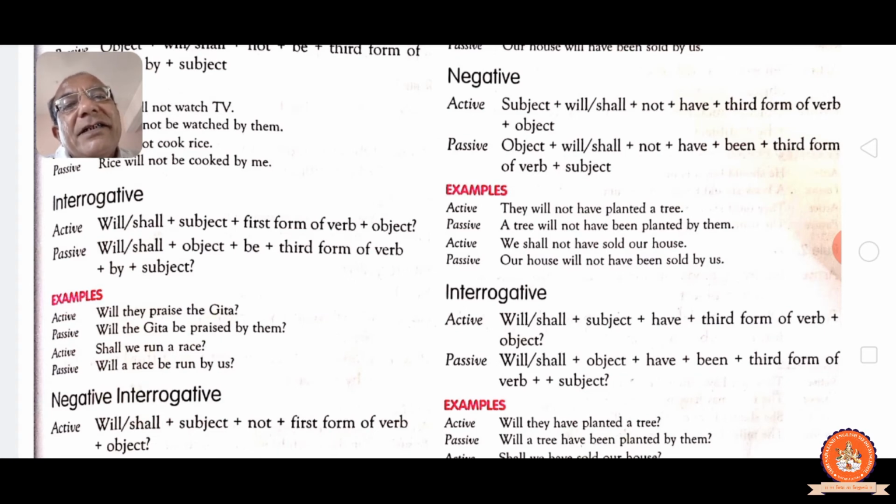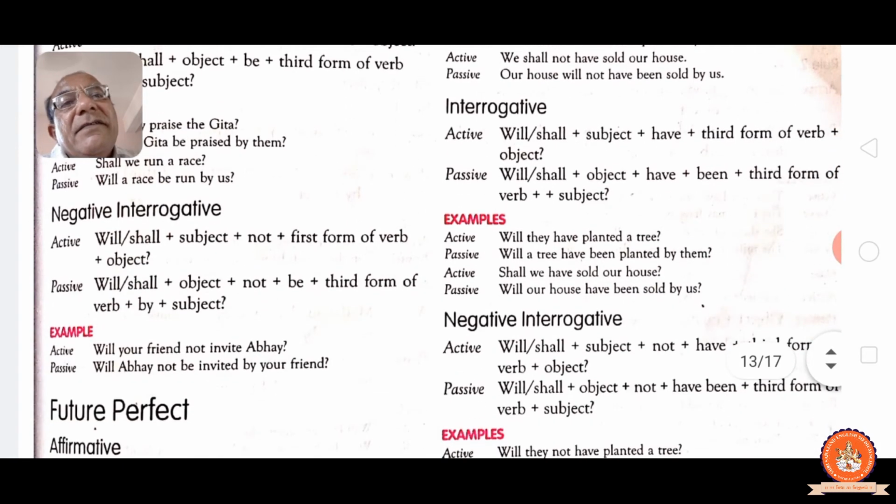Negative interrogative sentence: shall/will plus subject, not, first form of the verb, object. See, passive: will/shall, object, not, be, past participle, by and subject. Active: will your friend not invite Abhay?